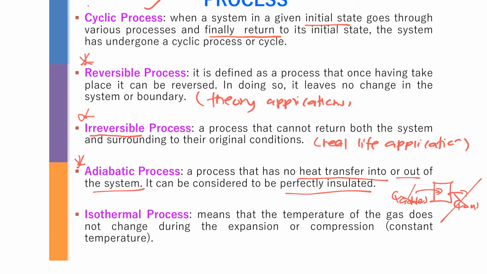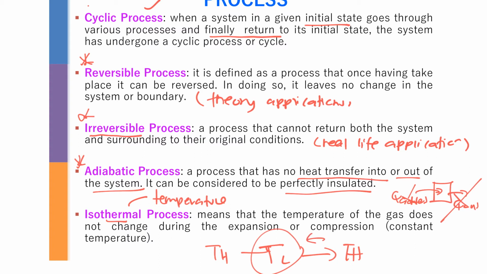Okay, and then we have another term we call the isothermal process. Based on the name itself, thermal means temperature, which means that in the isothermal process, you are going to maintain the temperature, you're going to have a constant temperature. For example, if your temperature is moving from higher to lower, and suddenly it goes higher again, but you want to maintain the lower temperature, then maybe you need to cool it, so heat needs to be transferred out of the system to maintain the lower temperature.